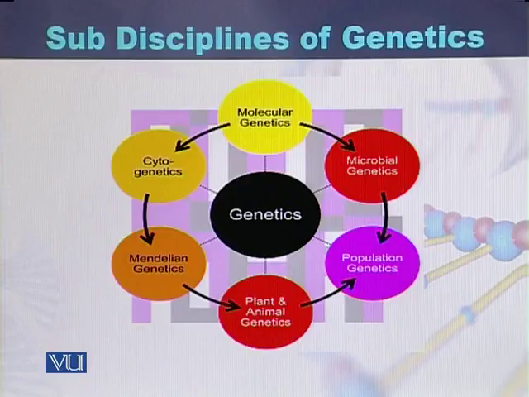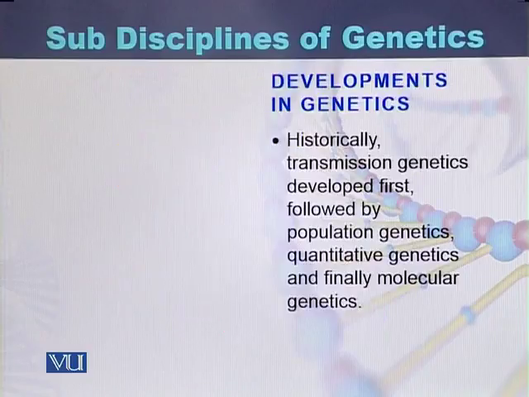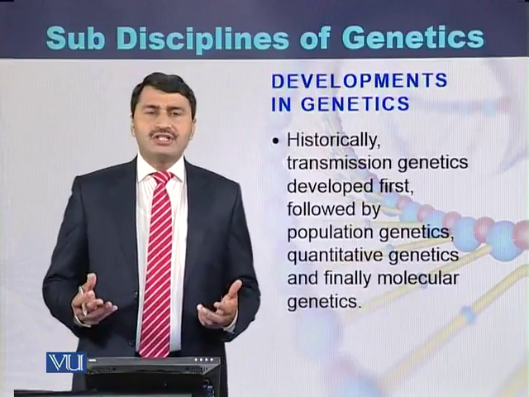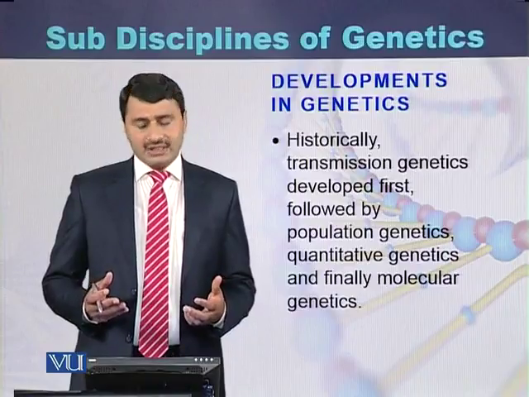While for population genetics, if we study the genetics of a specific population, or the people present in a particular area, then this type of genetics is called population genetics. And if we study the genetics of microbes, like the genetics of bacteria or viruses, then this category is called microbial genetics. So these are all subdivisions or subcategories of genetics.